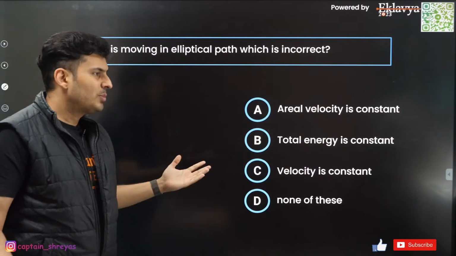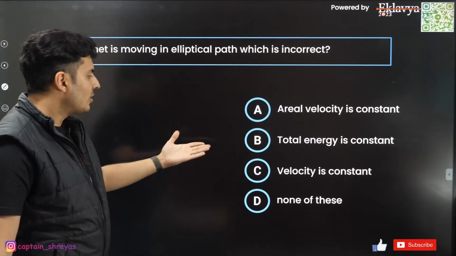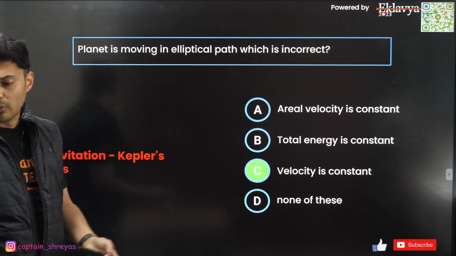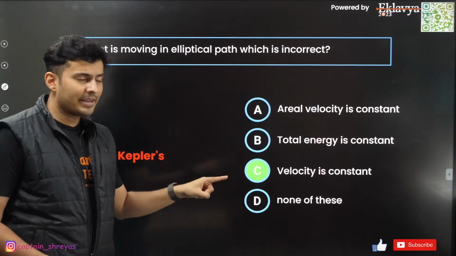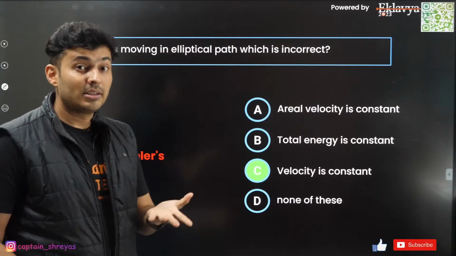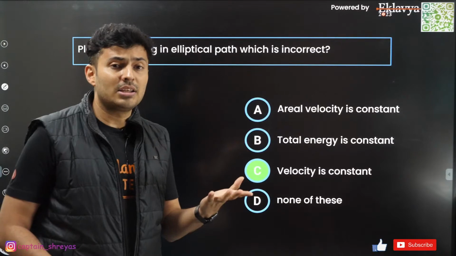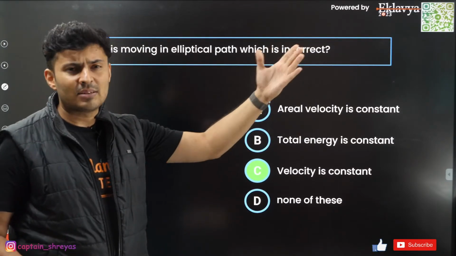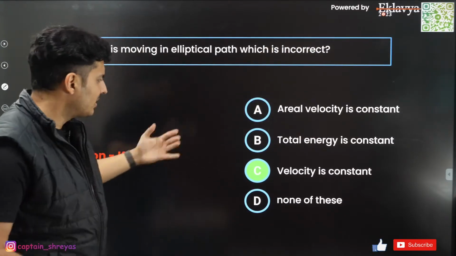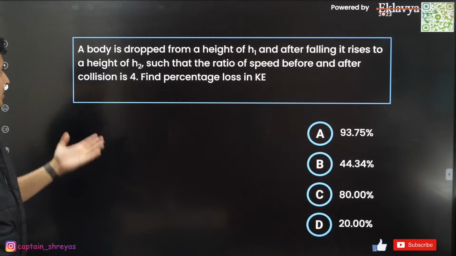Velocity, no. Speed changes, direction also changes. So I think it should be option C, guys. Straightforward question. Yeah, direction also is not constant. Velocity is a vector quantity, right? And also the speed changes. So when you are far away, the speed is less. When you are close, the speed is more. So obviously, speed and direction both change.